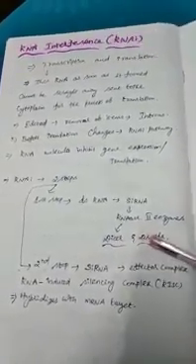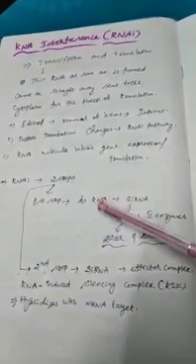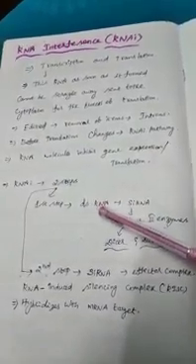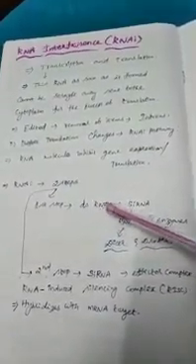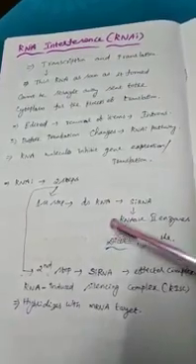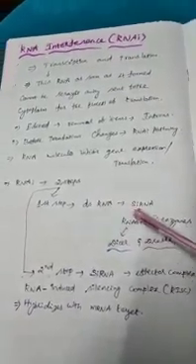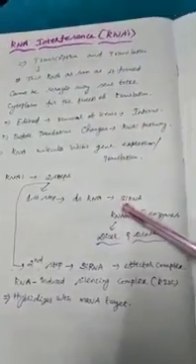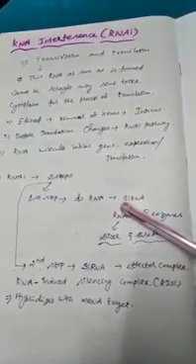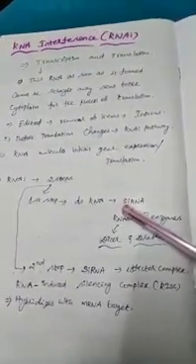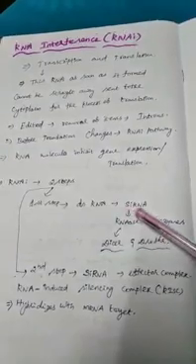Dicer and Drosha cut the double-stranded RNA or microRNA. This is the first step in RNA interference. That RNA is now called short interfering RNA.